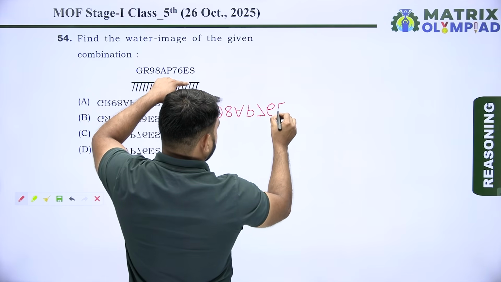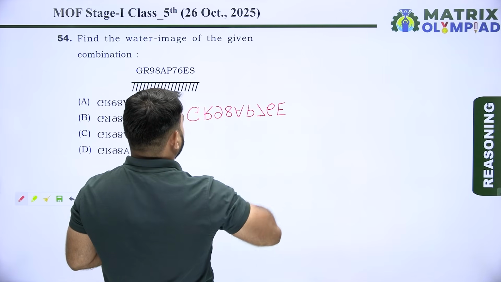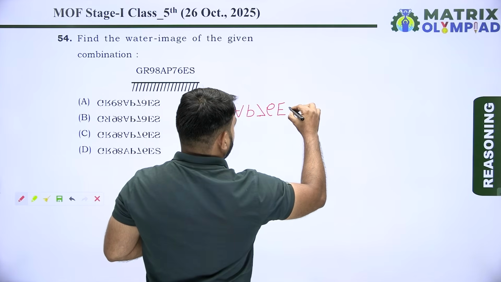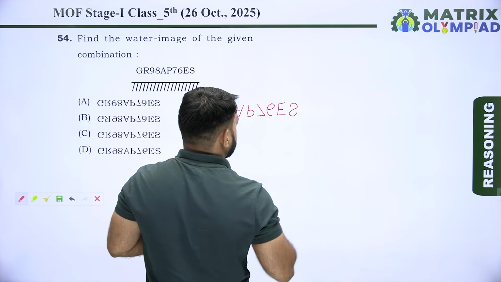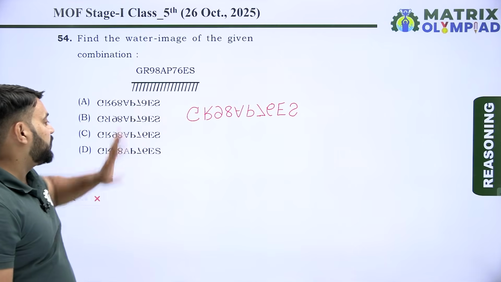And then find the voter image of E. This is voter image of E. And then find the voter image of S. So voter image of S looks something like this. So this is the correct voter image of given combination.